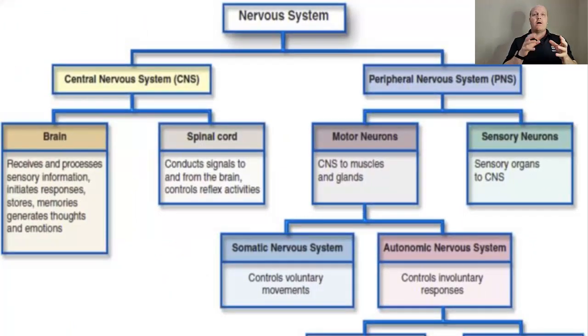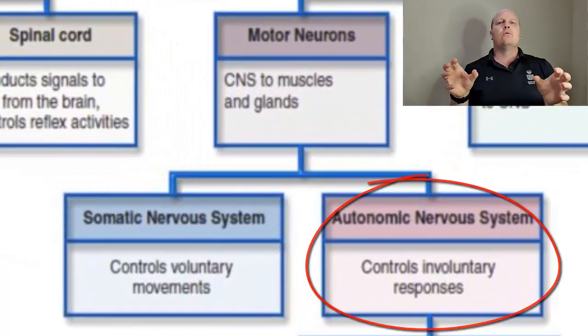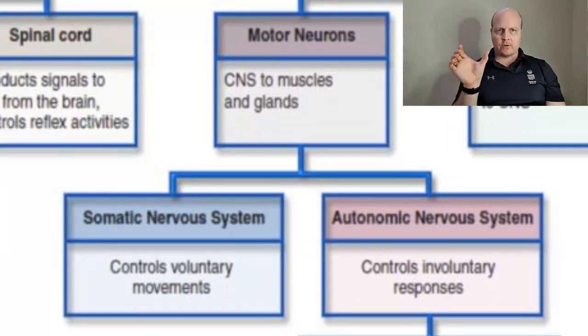We can break our motor division up again. So our motor neurons are broken into our somatic and our autonomic nervous system. So if you look at the somatic first, somatic nervous system, that is voluntary. So this is our motor part that we can control. So the things in our body we can control are our skeletal muscles. So when I wiggle my hand, when my jaw comes up and down, these are my skeletal muscles moving. And that's the somatic nervous system, part of the motor division of our peripheral nervous system.